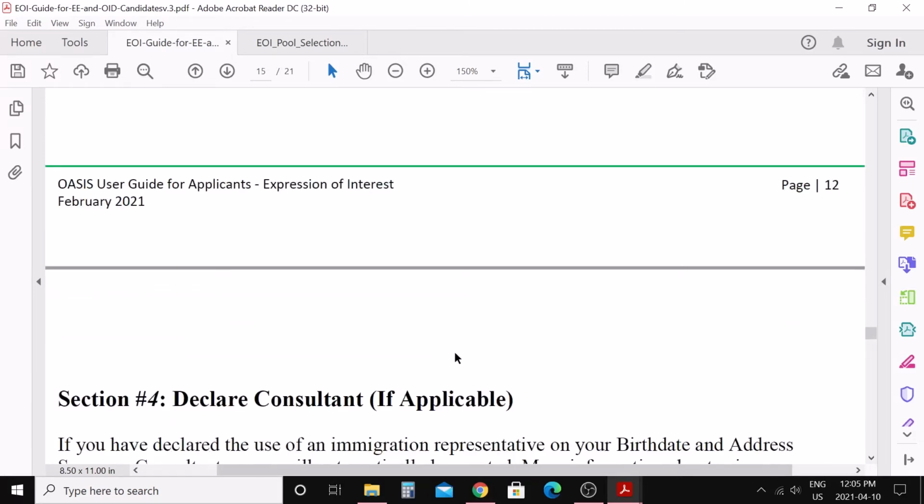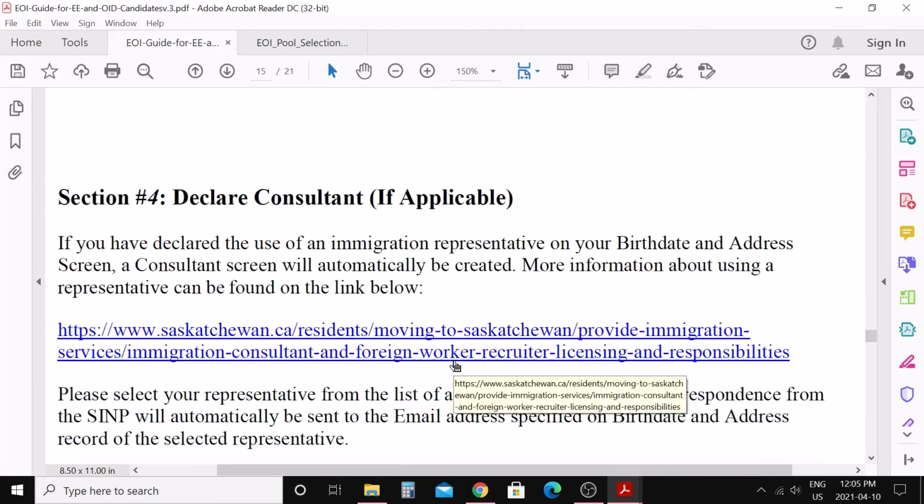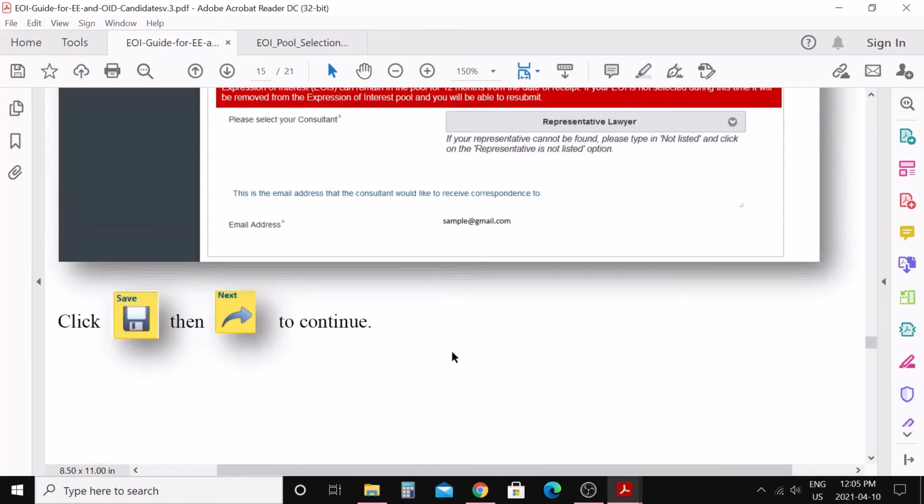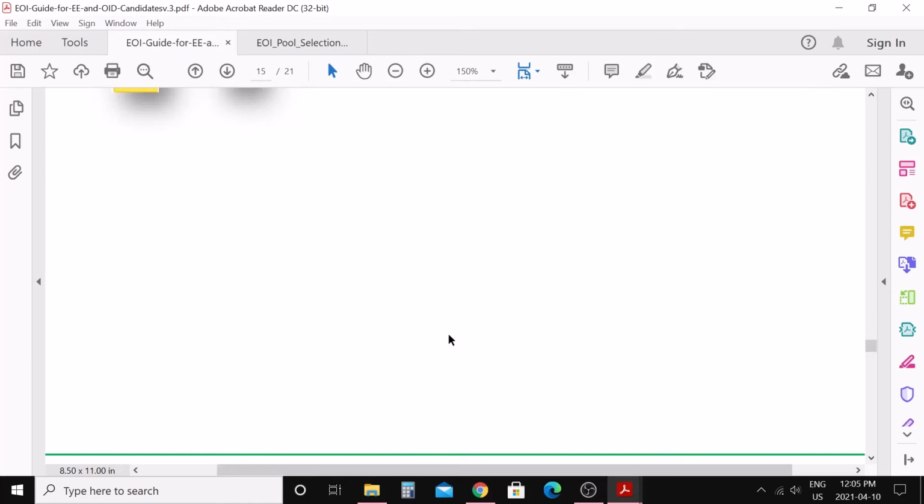The next section is declaration of consultant, if it's applicable. I'm just going to skip this, because it is only for if you are hiring a consultant. Click on the save button and then click on next to continue.